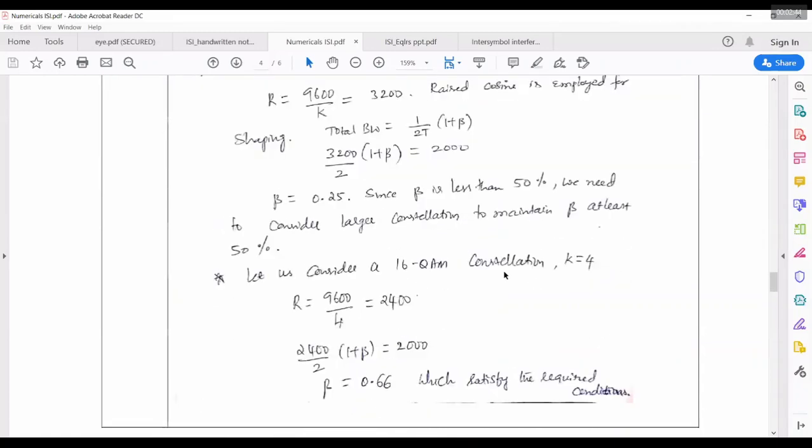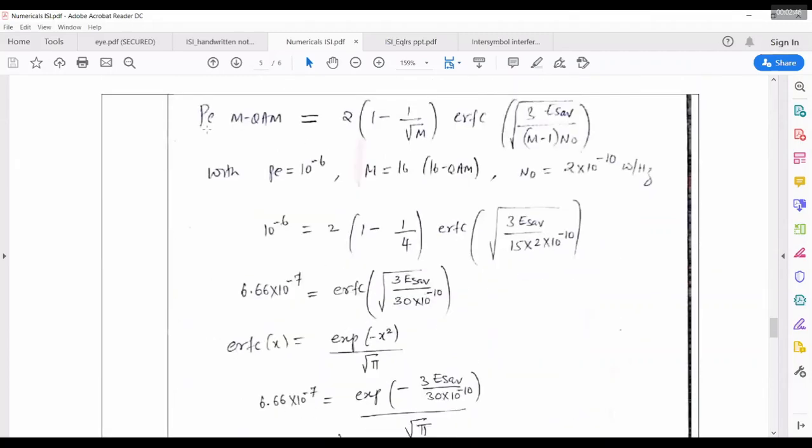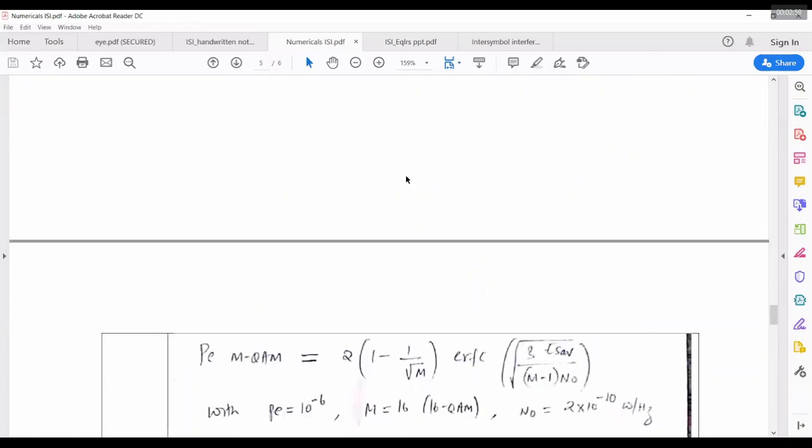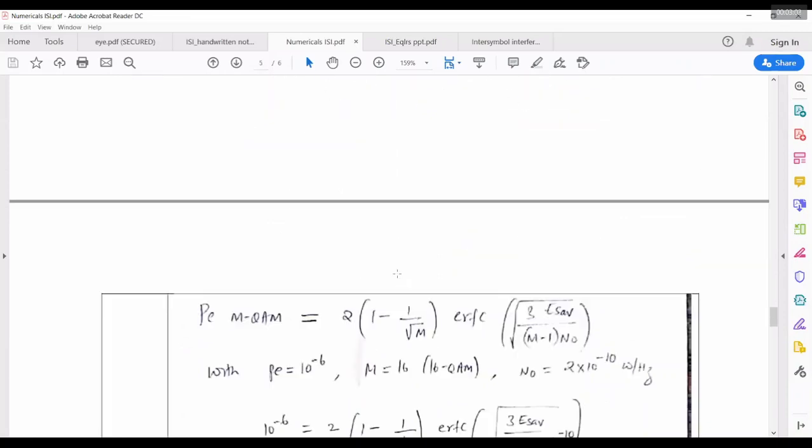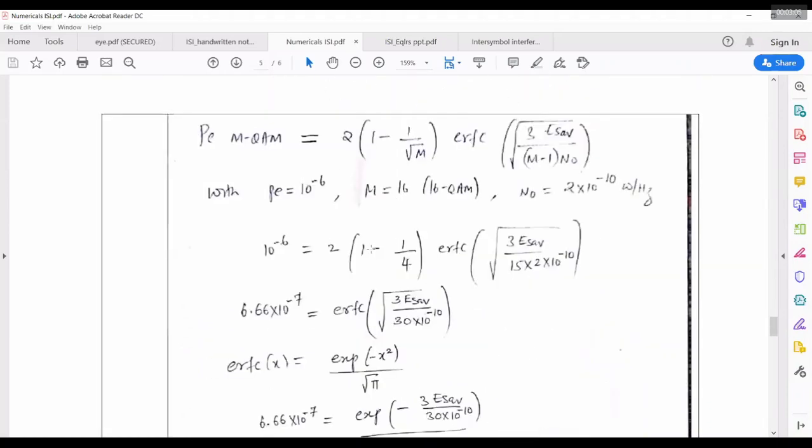as well as energy. So probability of error in MQAM, I think we have revised this in the last class. We know the equation: 2 into (1 minus 1 by square root of M) erfc of the square root of 3 times E symbol average divided by (M minus 1) N naught. So M is equal to 16, because 16 QAM only gave us this beta, which is satisfying. So let us put M in our case and we get it in terms of E symbol average.